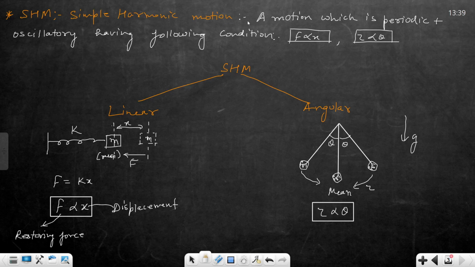So the condition of simple harmonic motion is a motion which is periodic plus oscillatory as well as having the following condition. If it is linear, then force must be directly proportional to the displacement, and torque must be directly proportional to the angle covered. This is the restoring torque, and this is the angle covered.